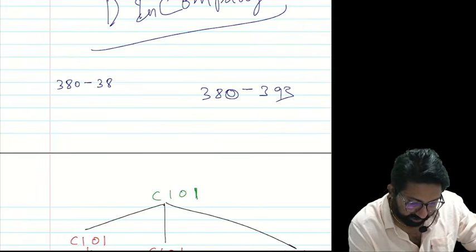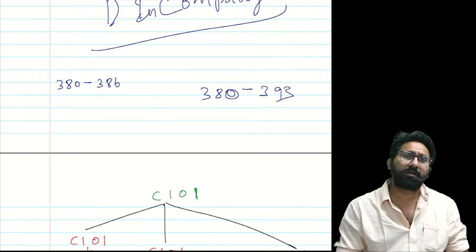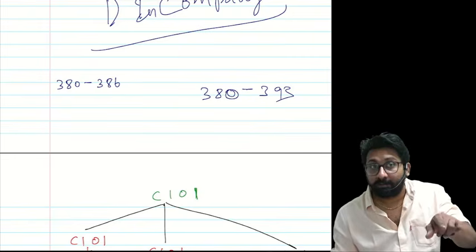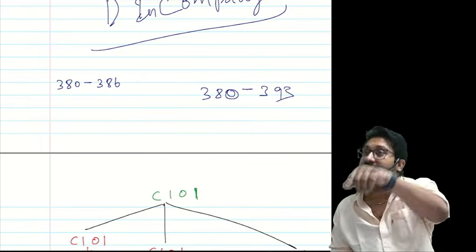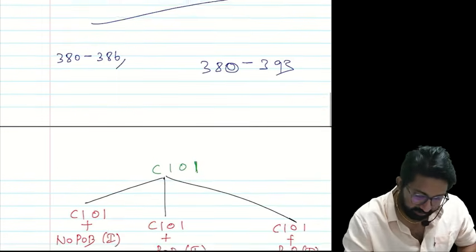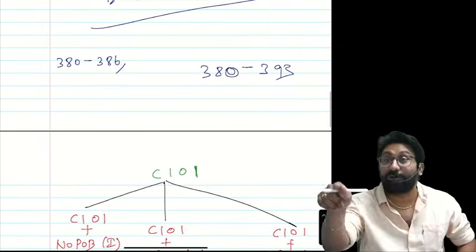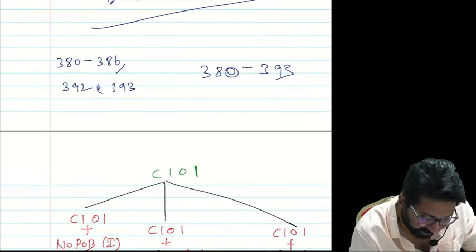382, 386: applicable or not applicable? Not applicable to whom? Non-foreign companies but are CIOI. Next, up to 391 only is applicable even for them. Then 392 and 393.